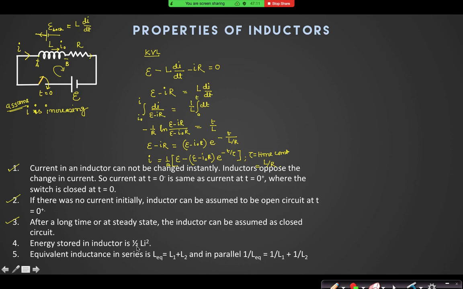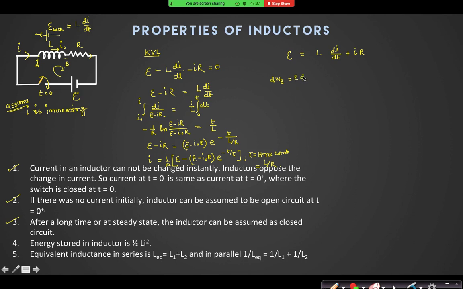Now come to the energy stored in the inductor. Look, I can also find from here E is equal to L di by dt plus I into R. So what is the small work done by the battery?